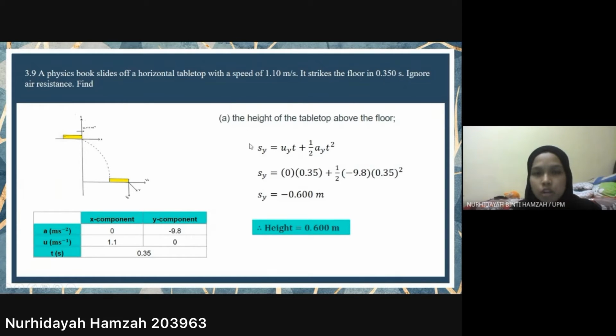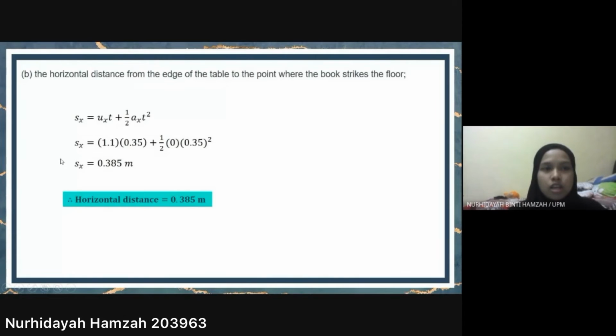But the question asks us to calculate the height, so the height must always be a positive value. So the height is 0.6 meter. Next, the horizontal distance from the edge of the table to the point where the book strikes the floor. We can use the same formula, which is Sx equals Uxt plus 1/2 Axt squared. We insert all the information given and get the value of Sx as 0.385 meter. So the horizontal distance is 0.385 meter.